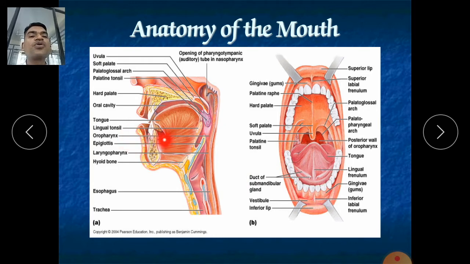So you should know each and every part of your mouth, mug it up again and again, read it again and again, and try to recall all these words. I know these words are very tough, but you should recall all of them, because in MCQ, in online examination, any word can be asked. So you should be in a position to recall all the words and their locations. What is the location of that typical part of your body? So in this fashion we have discussed.